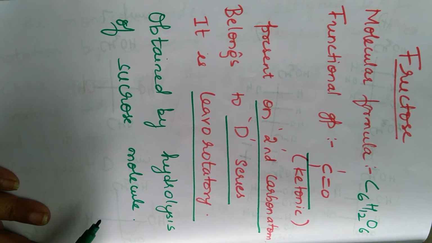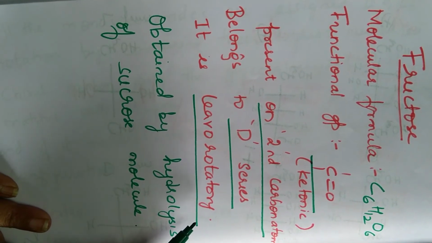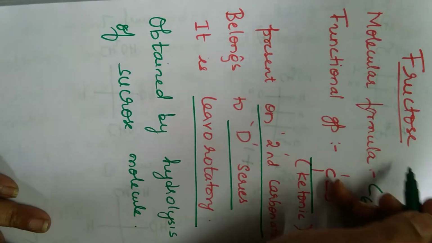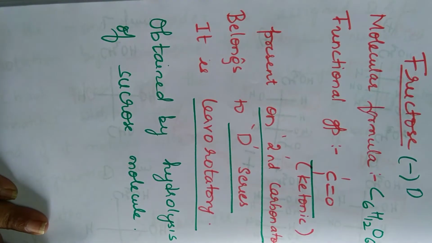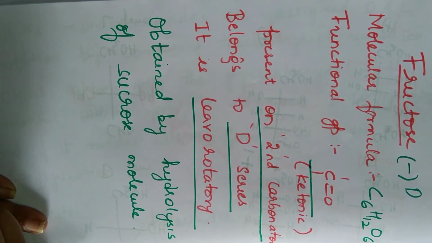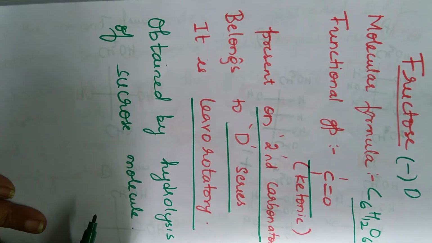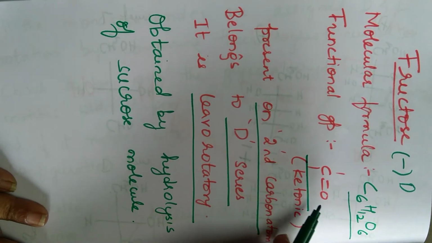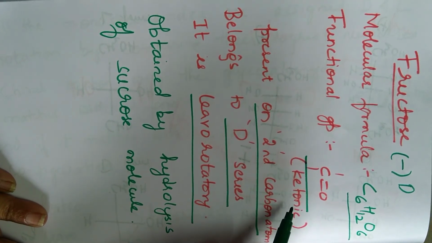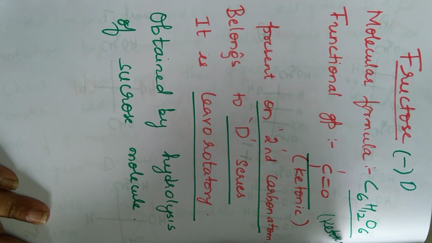So coming to fructose, fructose is fruit sugar. It is levorotatory. So how do you show the sign? Minus sign. And it belongs to the D series. Okay. So what is the molecular formula of fructose? Very similar to that of glucose, C6H12O6. What is the functional group in fructose? Ketonic group, C double bond O group. Therefore it is called a ketose sugar.